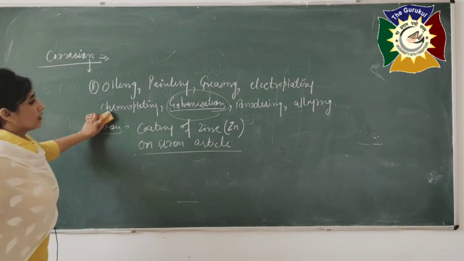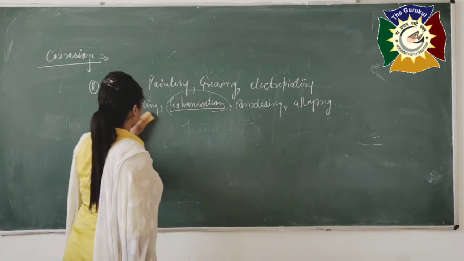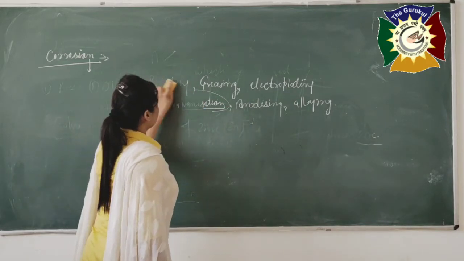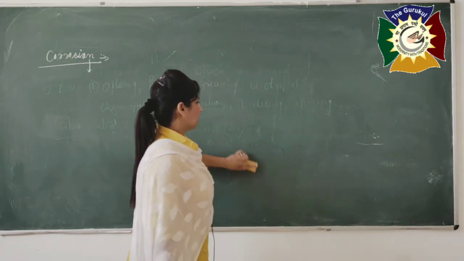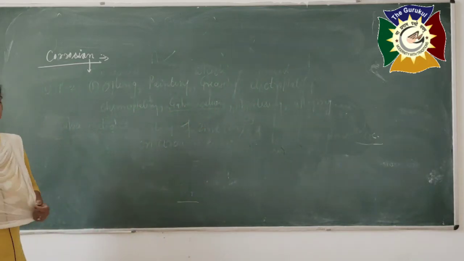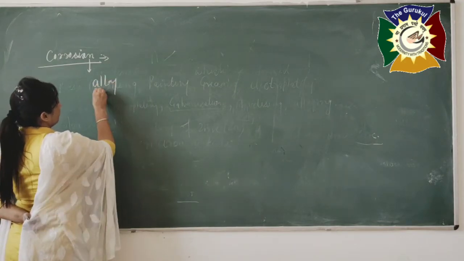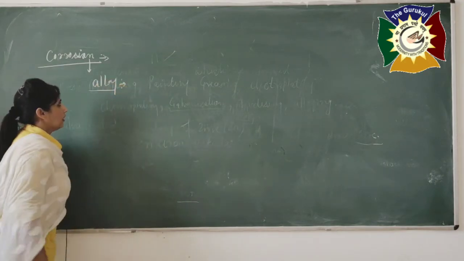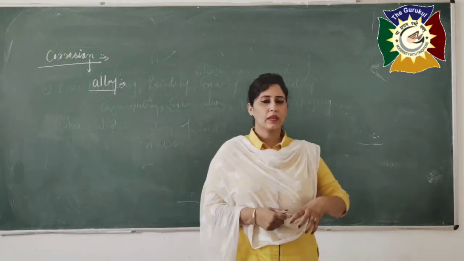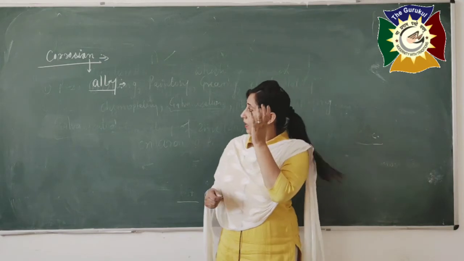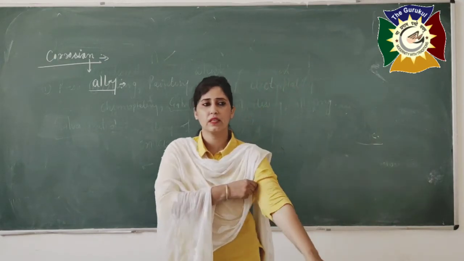as we have written at last about the alloying, and we know that alloying is a very important process by which we can change the property of the metals. First of all, we need to learn what an alloy is. It should be clear to you firstly. What is alloy? In our previous class also you have discussed about alloy, in the second chapter, in which we discussed metals, non-metals and metalloids.